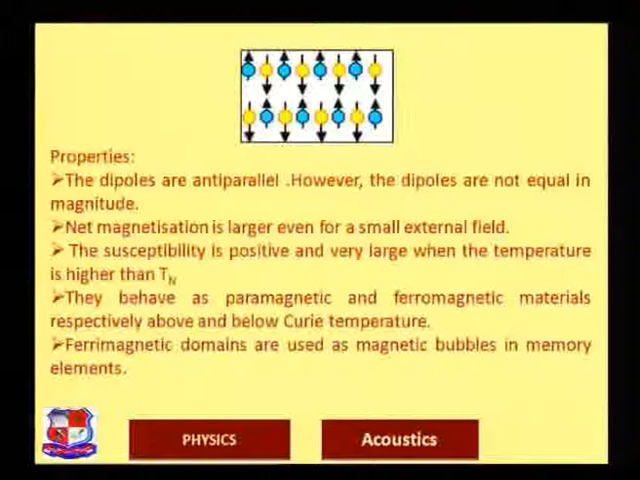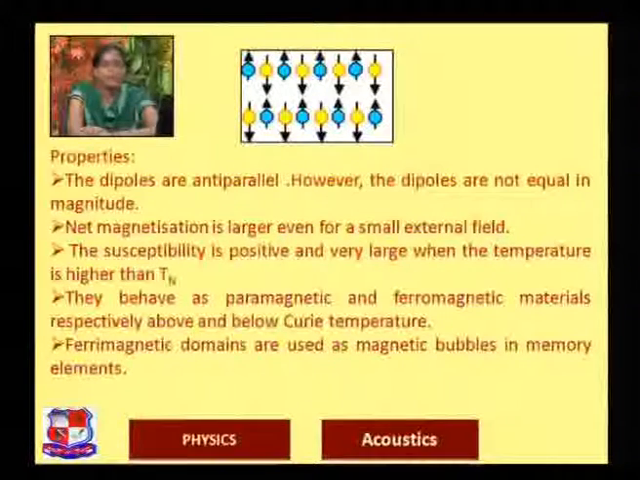You can see here again that the picture shows the magnetic dipole moments of a ferrimagnetic material. They are aligned opposite to each other, but they are not equal in magnitude, right? That is due to the interaction amongst the dipole moments, and then the net dipole moment is not 0. Then how will it behave under the external magnetic field? That will be depicted by the properties. The dipoles are antiparallel, however the dipoles are not equal in magnitude. So net magnetization is larger even for a small external field.